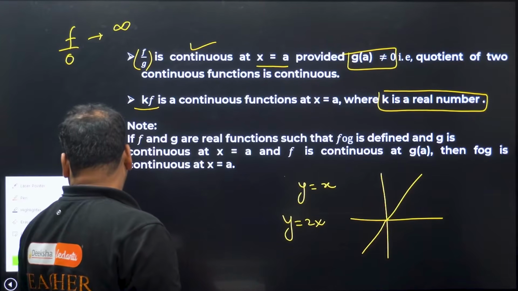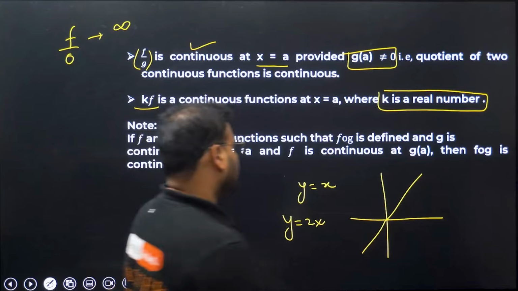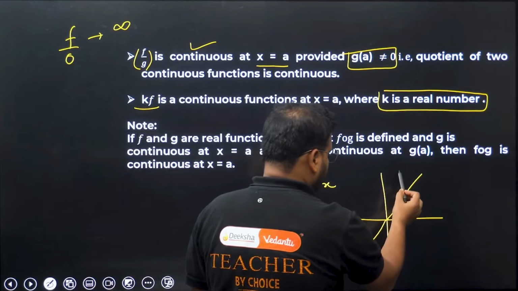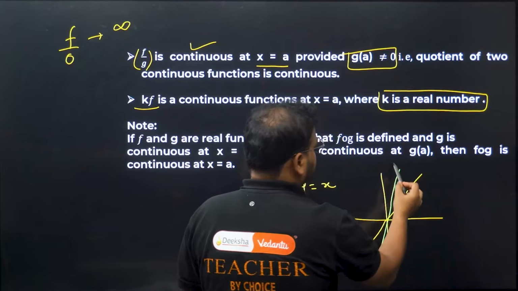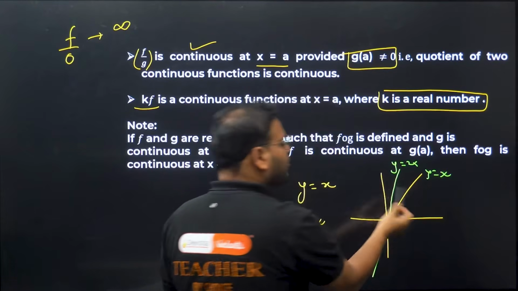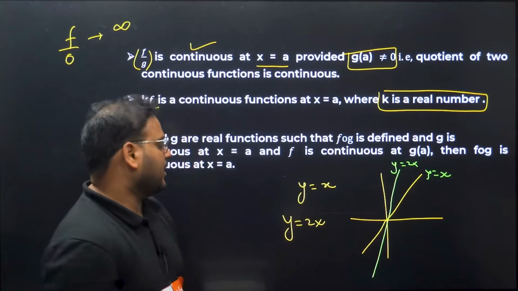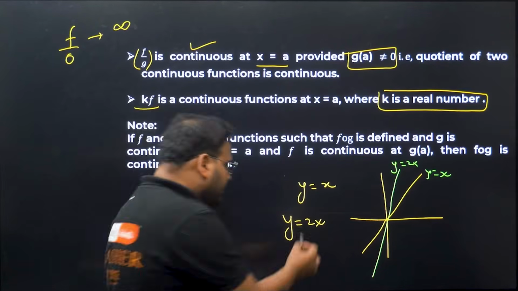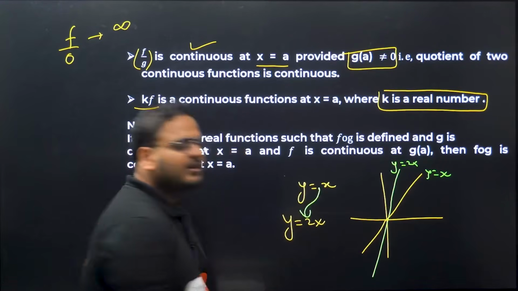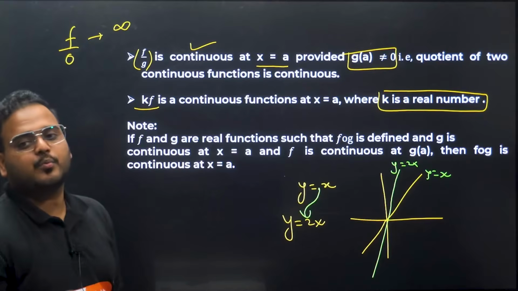The graph will change a little bit. When x is 1, y is 2. It will go steeper, right? It will go steeper. y equals 2x, y equals x. Are both these graphs continuous or not? Is there a break in the function? No, nowhere is there a break. So whether you multiply any constant to the function itself, will it change continuity? Of course not. So if f is continuous, then k f will also be continuous.